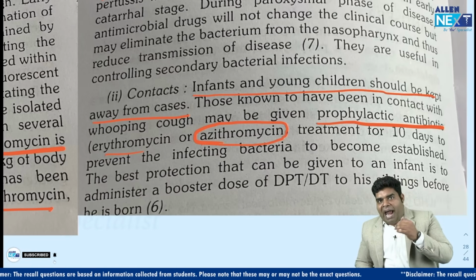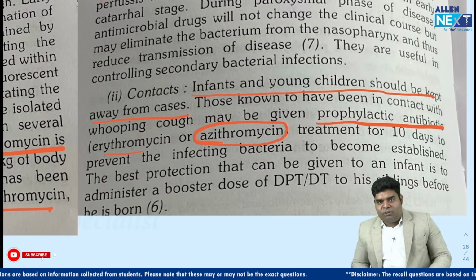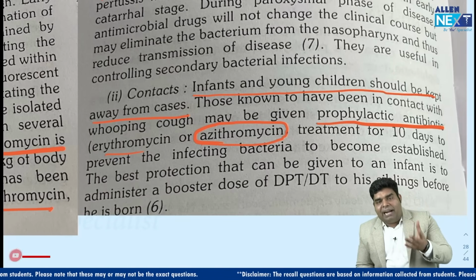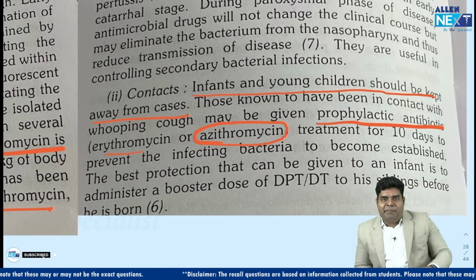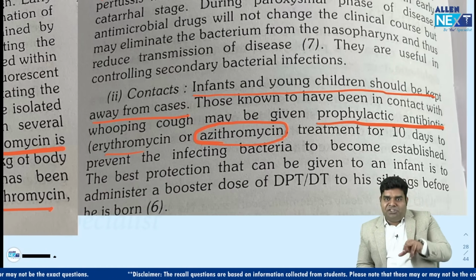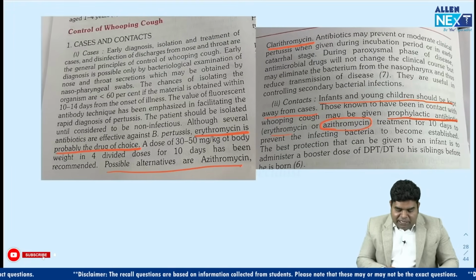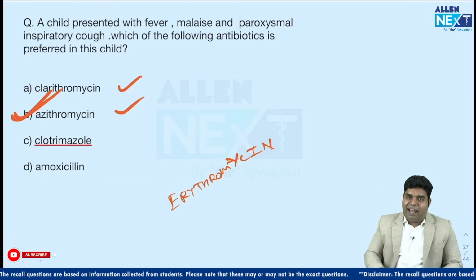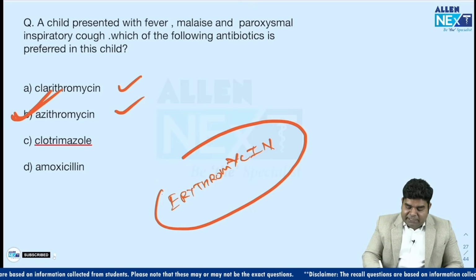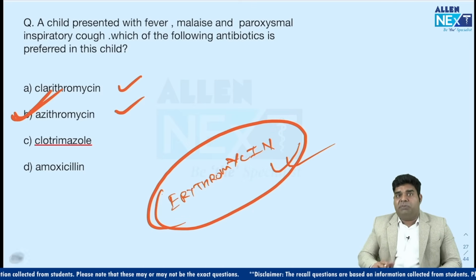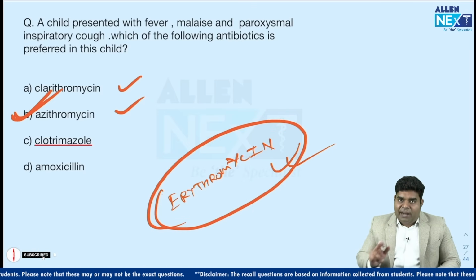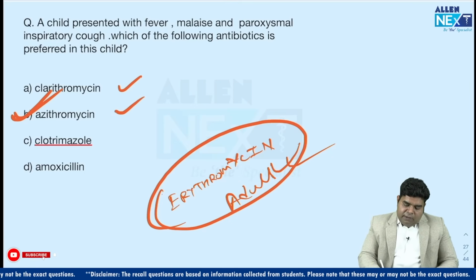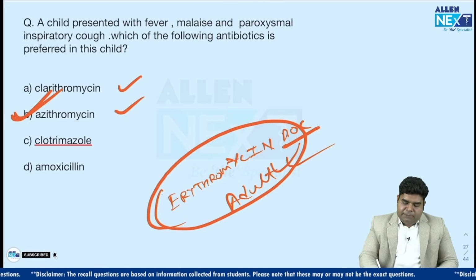Plus the pediatric MAM faculty of Allen has also clarified it through Nelson book of pediatrics that azithromycin is the preferred antibiotic for pertussis in children. So the answer was definitely azithromycin according to Park and Nelson both, not clarithro. And erythromycin can also be the answer if given in option. But in children, azithro is preferred. In adult, erythromycin is the drug of choice.